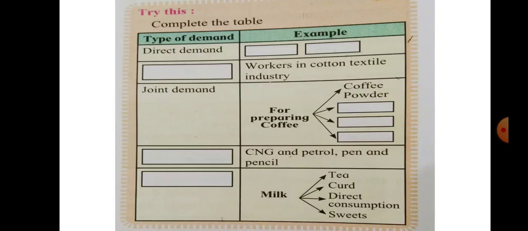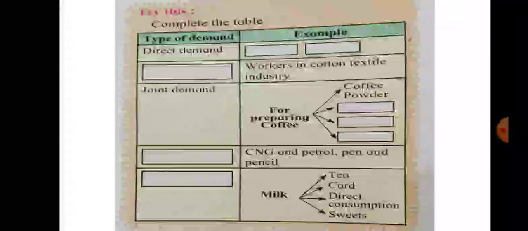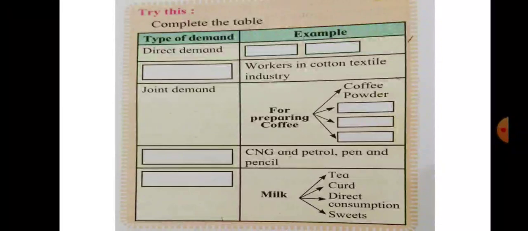One activity is given in your textbook, you have to try this activity. Complete the following table. In the first column they have given type of demand, and in the second column they have given the example. First one they have given is direct demand, and you have to write the examples for direct demand. What is a direct demand? Demand for all consumer goods is a direct demand.